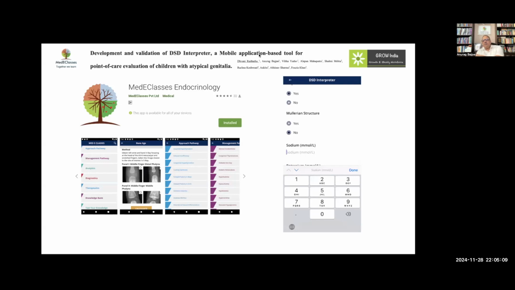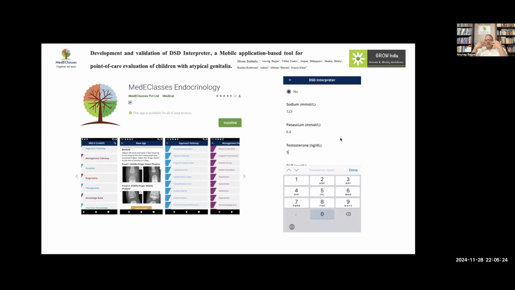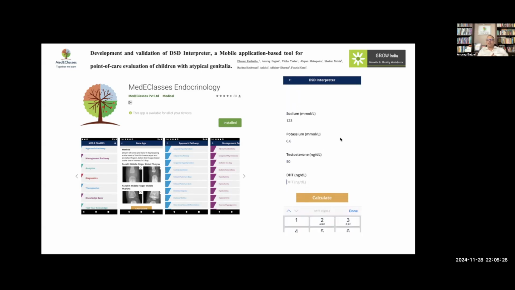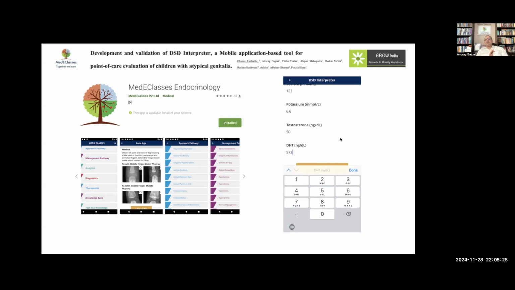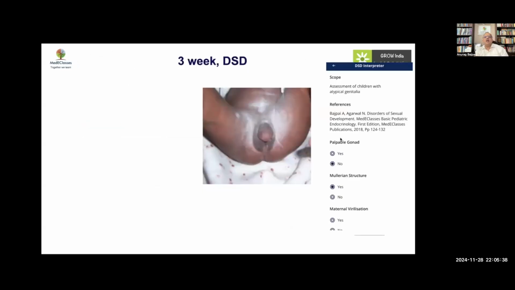We have developed a simplified tool which allows evaluation, assessment, and management of DSD, which is the DSD interpreter. Now all you have to do is basically put in the data, whether there is a Mullerian structure or testosterone. You put in the results based upon the requirement, so it will only ask for tests which are relevant. Once you put those results in, it will give you an appropriate diagnosis. So this is one tool. Whatever we have talked about for the last 1 hour can be implemented immediately, instantaneously.